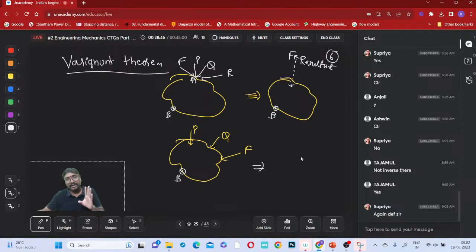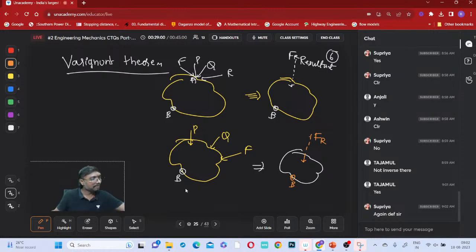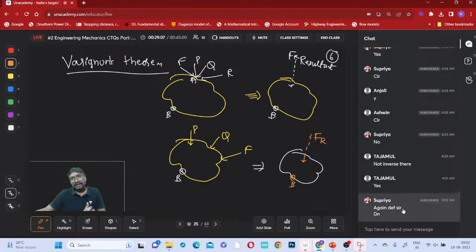Now that will be equal to which one? The moment created by their resultant force about the same point. So the algebraic sum of the individual moments created by forces about a point is equal to the moment created by their resultant about the same point. Got it now?